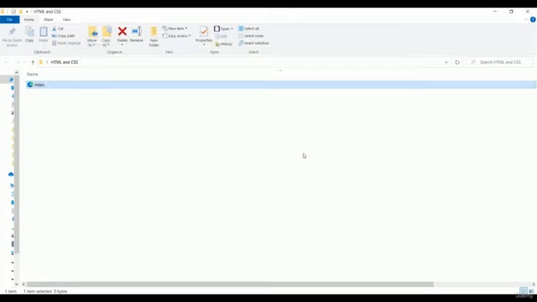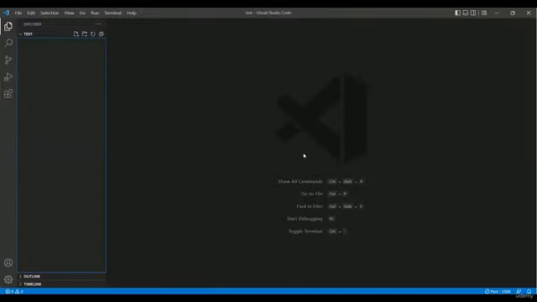I want to use Visual Studio Code for HTML coding. So let me open my Visual Studio Code software. Okay, this is my Visual Studio Code software, and how you will download, I told you before about this website. So you just have to download this software from the website, and this is the interface of the Visual Studio Code.